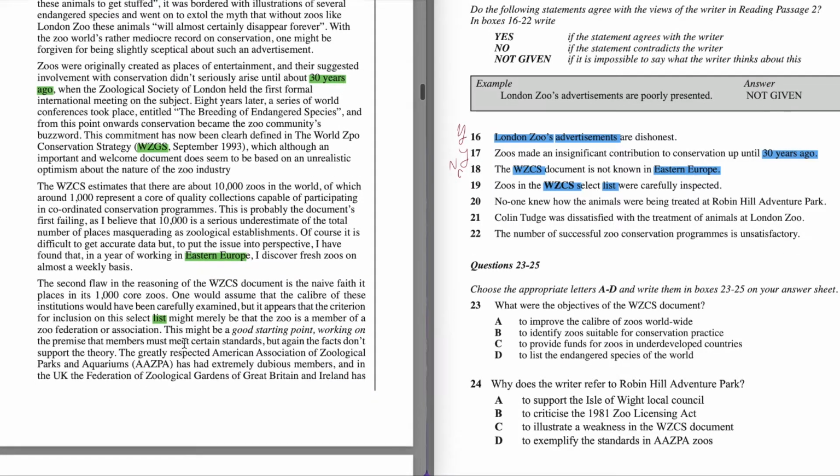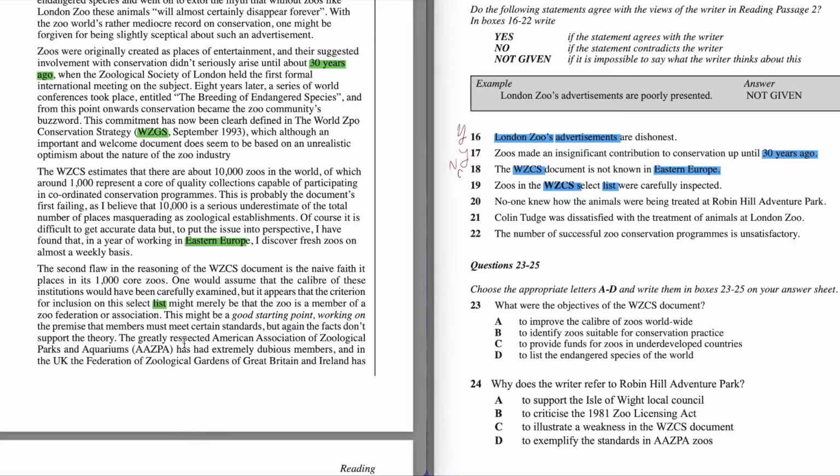Let's read this sentence. One would assume that the caliber of these institutions would have been carefully examined, but it appears that the criterion for inclusion in this select list might merely be that the zoo is a member of a federation or association.